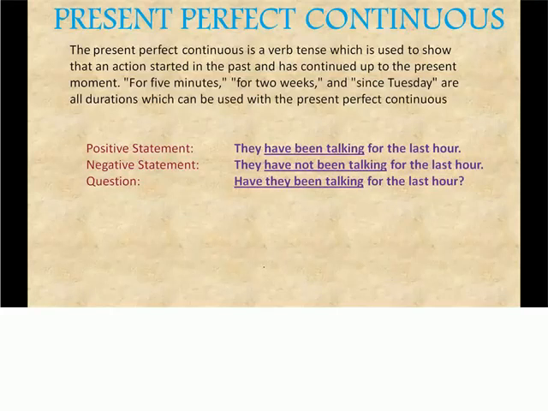So the positive statement would be, they have been talking. As you just learnt, talking with ing means it is a continuous tense. Here we have been. So here one extra word is there, been. If you see the word been, it will definitely denote that it is a present perfect continuous tense. So, they have not been talking for the last hour. When it is a question, it becomes, have they been talking for the last hour?